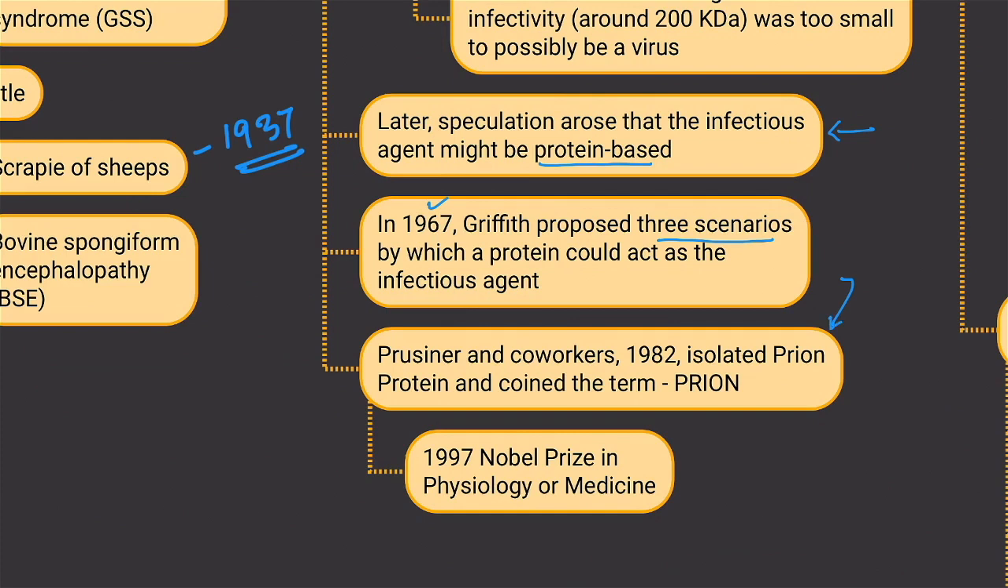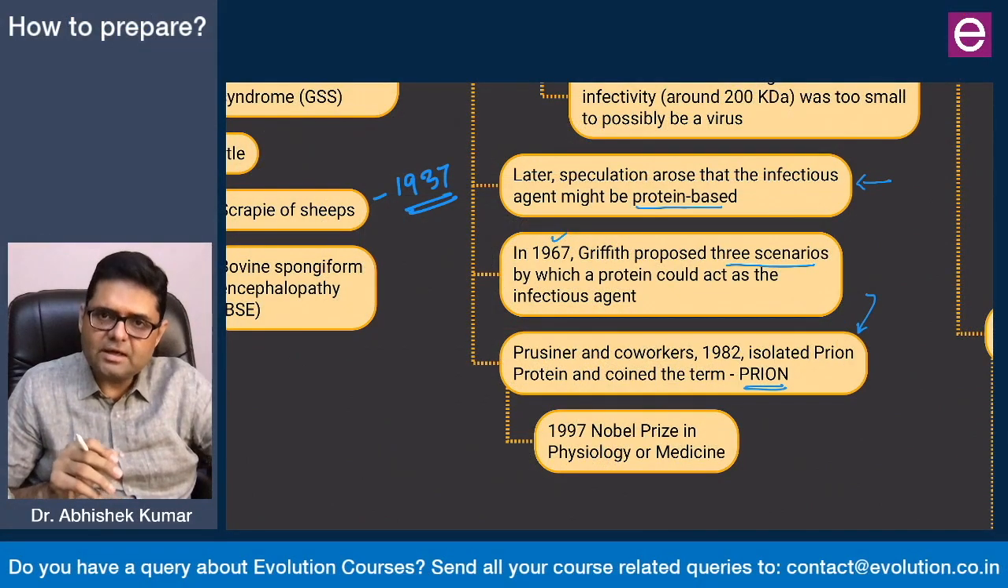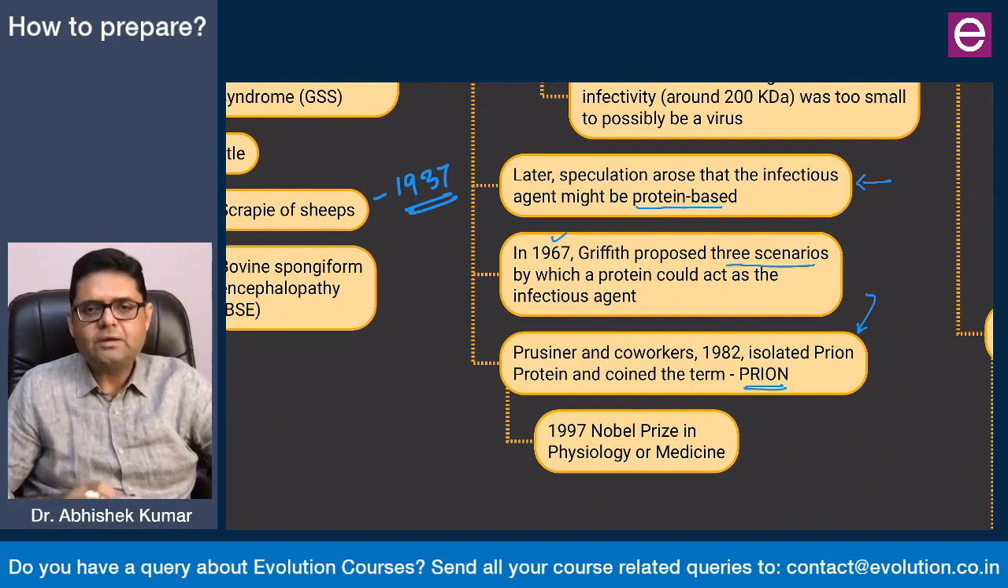And the breakthrough came from the work of Stanley Prusiner and his co-workers. In 1982, they isolated the prion protein, they gave the Prion hypothesis, and they coined the term prion. In 1997, Stanley Prusiner got the Nobel Prize in Physiology or Medicine for having discovered the correct agent for these neurodegenerative conditions, and at the same time giving a coherent model on how these agents cause the disease. That model given by Stanley Prusiner is known as the Prion hypothesis.